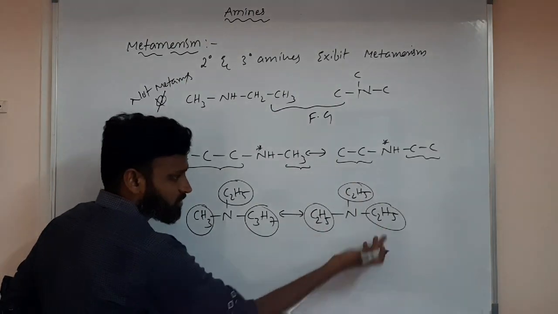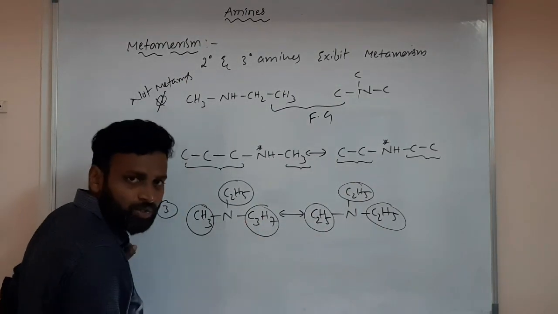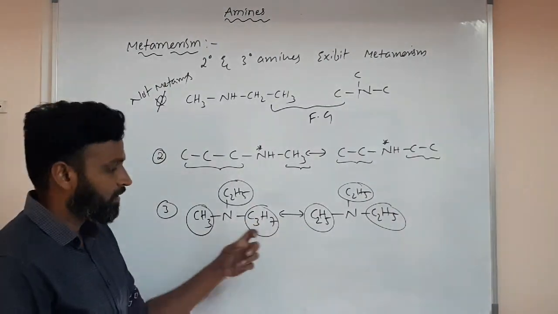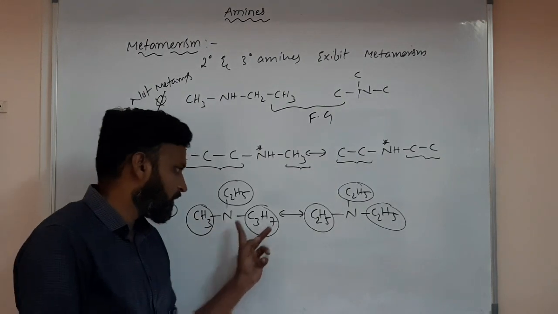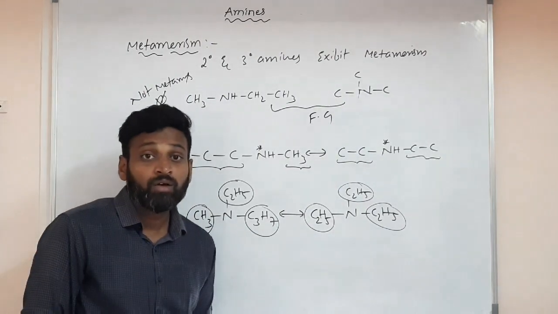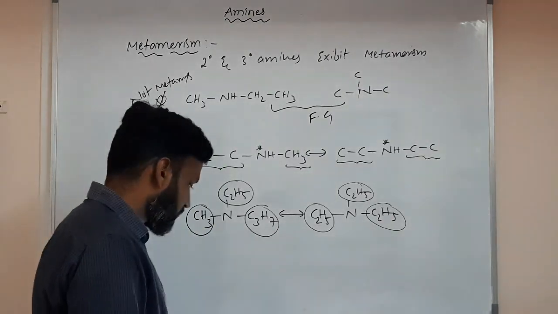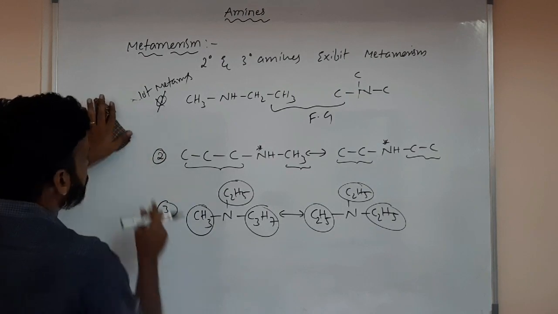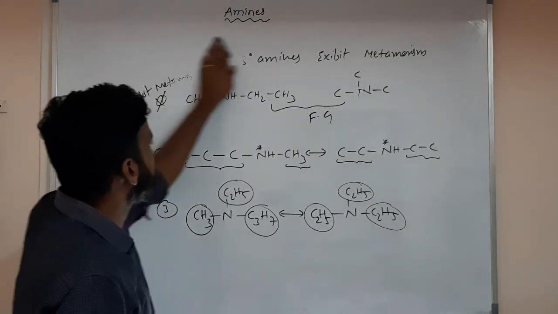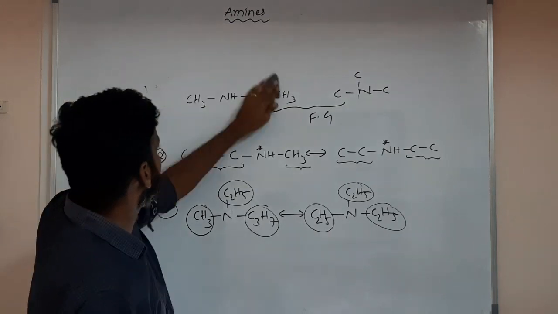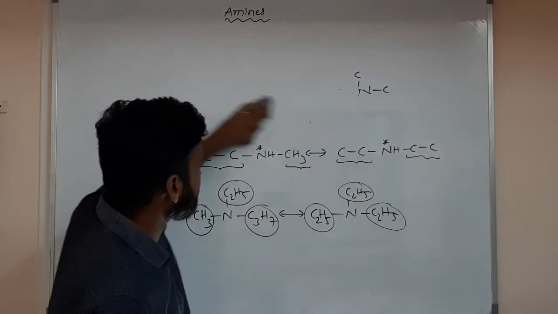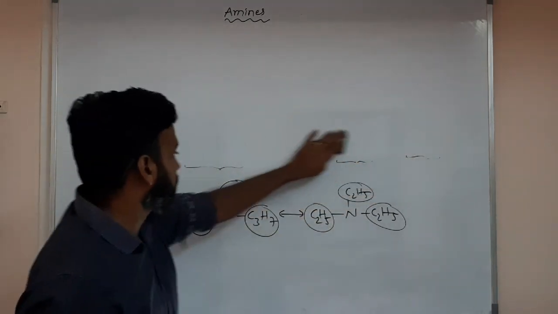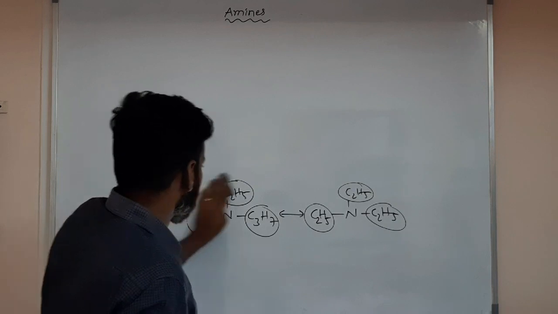So these two are metamers. These all three are the same, no problem. But here there are different alkyl groups, so these two we have to compare. Understood? So this compound and this compound, both are metamers. So what type of isomerism is possible? You have to write all these things. To exhibit metamerism, both must be the same kind, meaning both must be secondary or both must be tertiary. Then we can call them metamers.